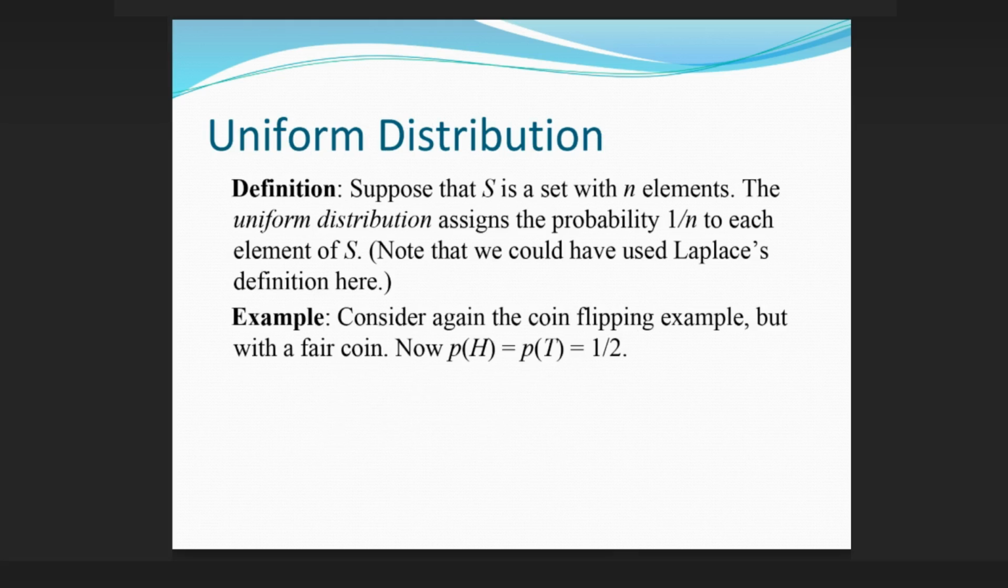Uniform distribution. Definition: suppose that S is a set with n elements. The uniform distribution assigns the probability 1/n to each element of S. Note that we could have used Laplace's definition here. Example: consider again the coin flipping example, but with a fair coin. Now p(H) = p(T) = 1/2.